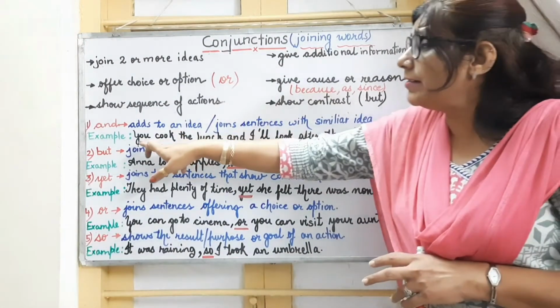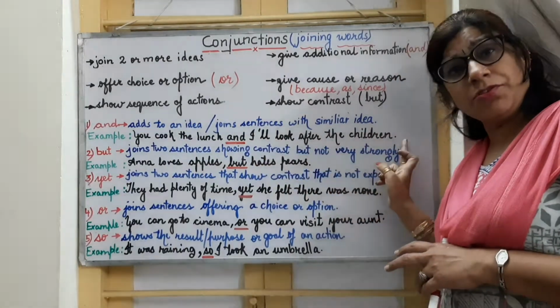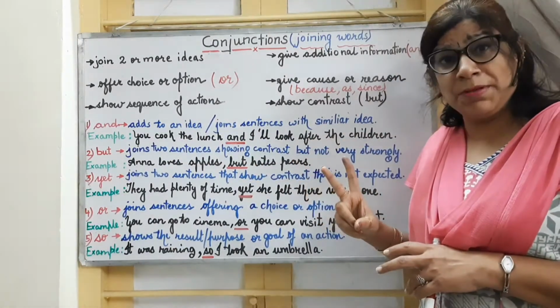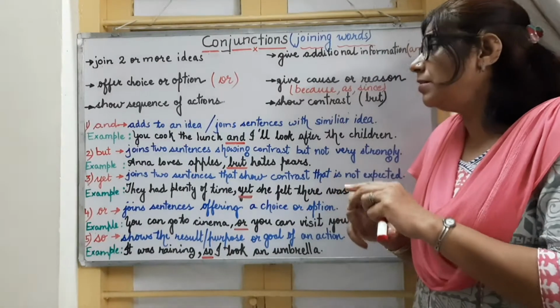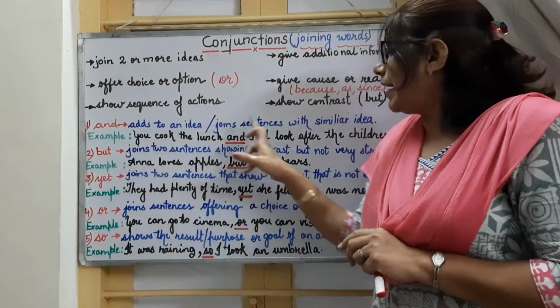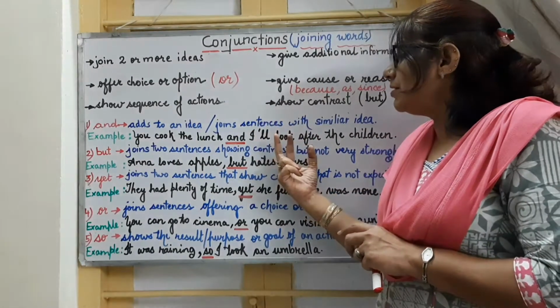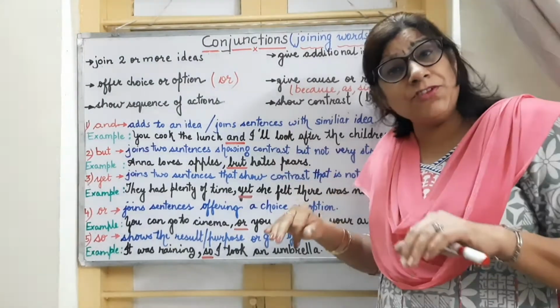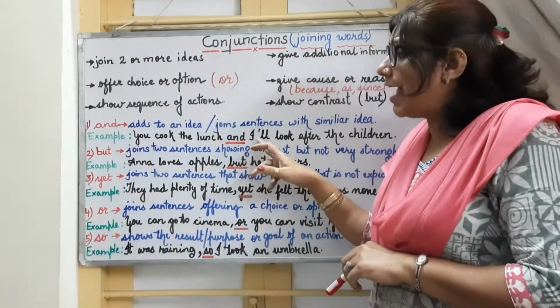Just look at the example: you cook the lunch and I will look after the children. Here two actions are happening: cooking the lunch and looking after the children. So here they are joining sentences where the action is talking about division of work, right? So here we are using the conjunction and.